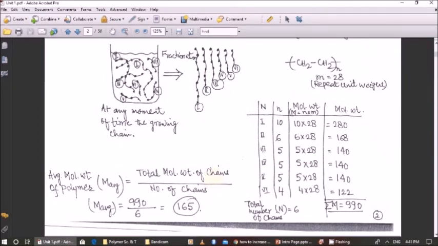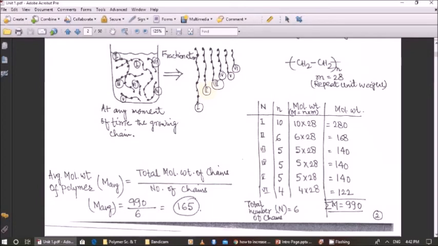So you must understand that in case of polymers we express the molecular weight in terms of an average, because all the chains are not of the same molecular weight. For example, in case of low molecular weight compounds such as water, the molecular weight of water is 18 and all the molecules of water are equal in size and molecular weight.